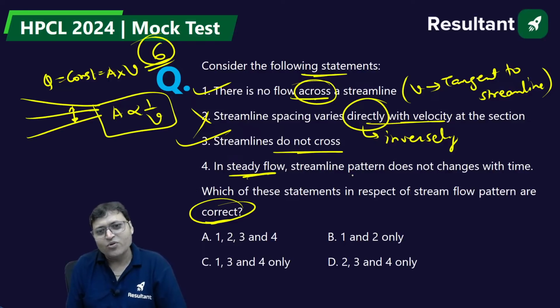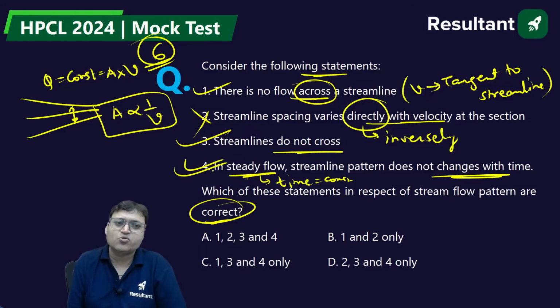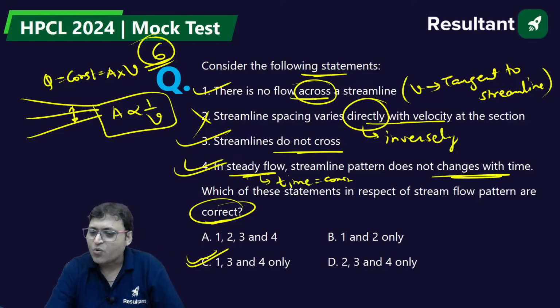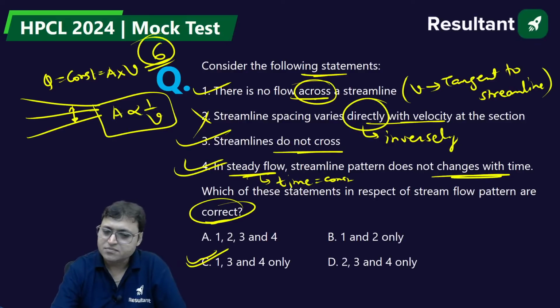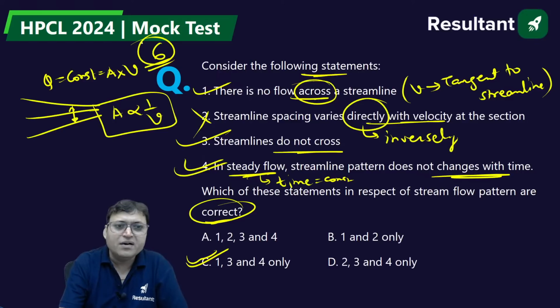In steady flow, time is not a variable. Time is constant. Streamline patterns do not change with time. That is also true. So 1, 3, 4 are correct answers. Option C, 1, 3 and 4. Option C is the correct answer. Right? Question number 7.